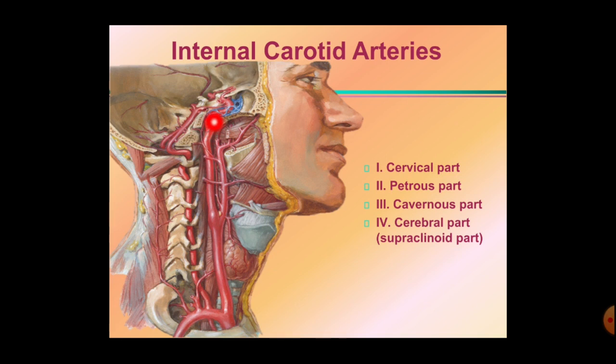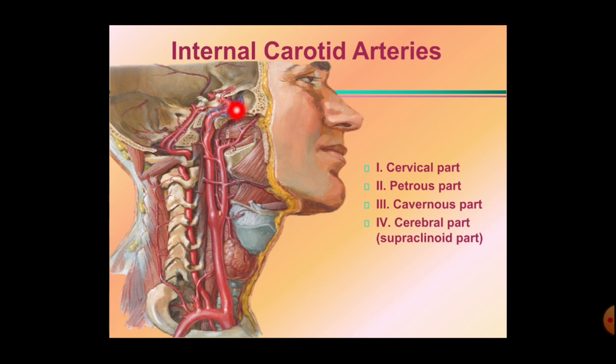The internal carotid artery enters the cranial cavity via the carotid canal, which is present in the petrous temporal bone. This carotid canal opens at the upper part of the foramen lacerum, and at this foramen lacerum the artery forms its third part, called the cavernous part. As soon as the artery appears in the upper part of the foramen lacerum, it traverses the cavernous sinus, which is a somewhat small space on either side of the body of the sphenoid. This is the cavernous part of the internal carotid artery.